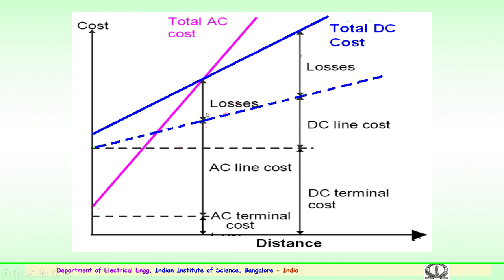The losses component, you can see the comparison of DC and AC losses, but once the distance increases beyond 400 kilometers, the DC line becomes much more economical. You can see the AC line going in a very linear fashion. So, before 400 kilometers AC is much cheaper, after 400 kilometers DC becomes much more economical.